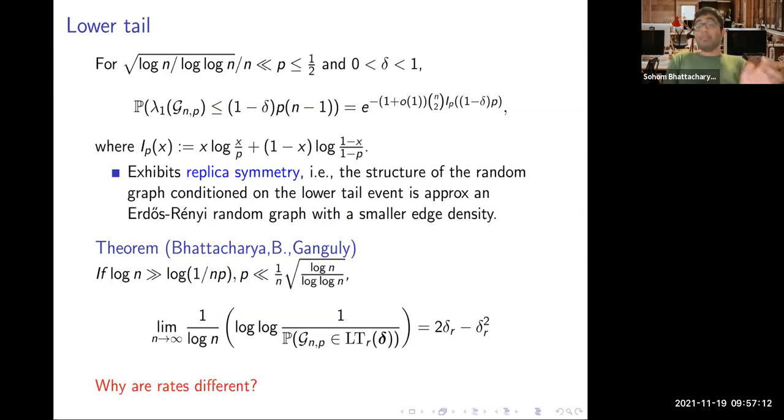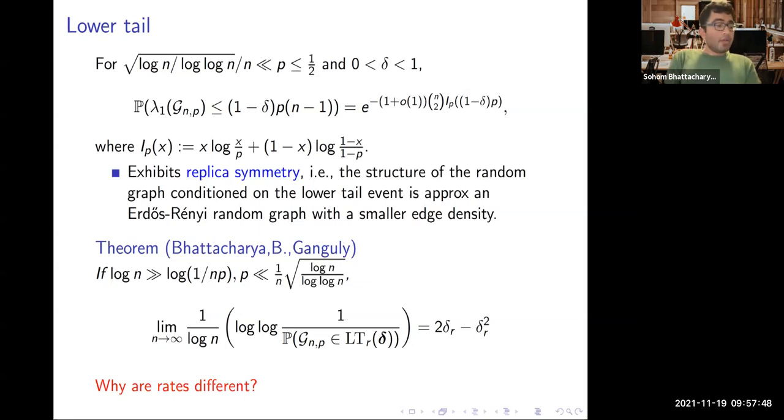Now, this is something that one might expect from other fields of this sort of theory in the large deviation of random matrices, because in the upper tail problem, when you want to have an atypical event, you just want one eigenvector to be atypical, which is much more likely. But here, if you want the largest eigenvalue to be small, then you want at least a bulk of eigenvectors to be small, which is a much more rare event. And that's why you don't expect this to happen that frequently. So that's why the probability is much lower.